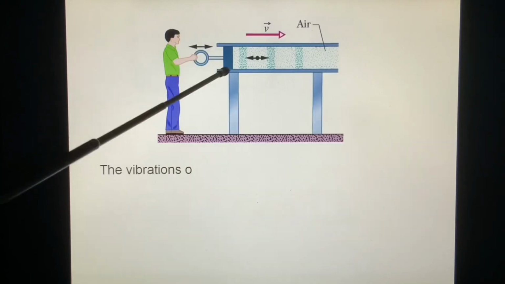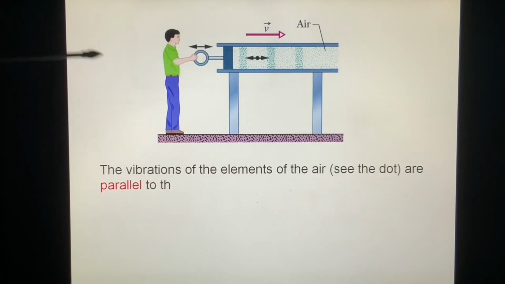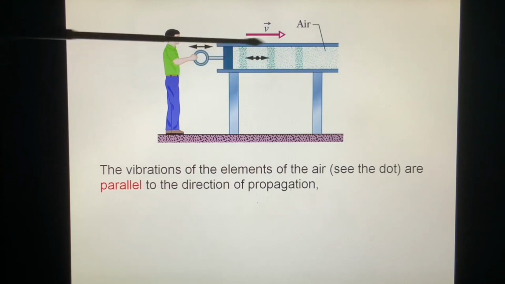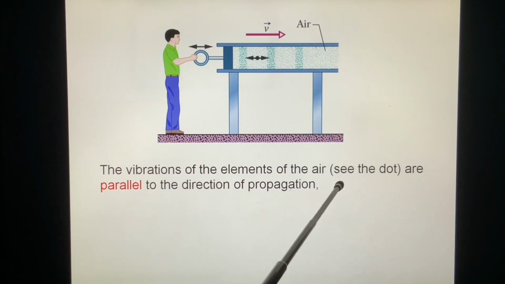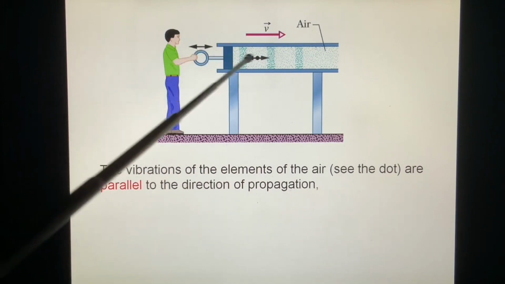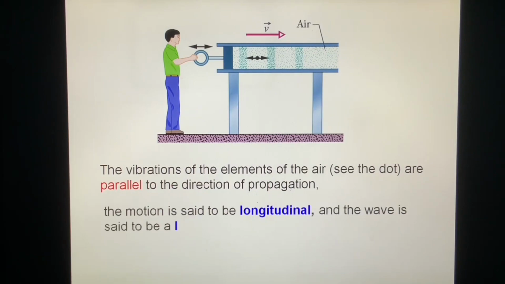Look at this one. This is sound. The guy pulls the force back and forth. We see the sound transmit in the air, and the molecules of air vibrate along the direction of the wave. The vibration of the elements of the air, the dots, is parallel to the direction of propagation. The motion is said to be longitudinal, and the wave is said to be a longitudinal wave.